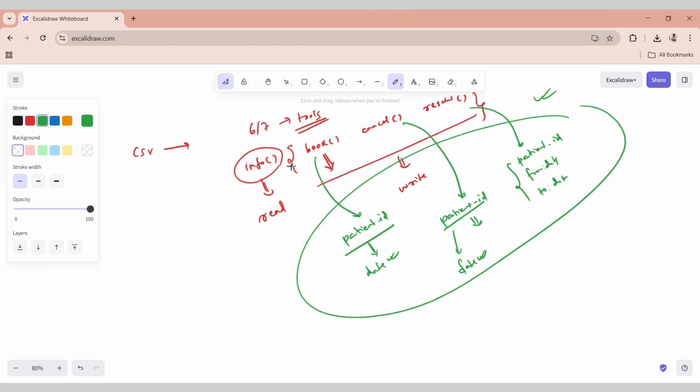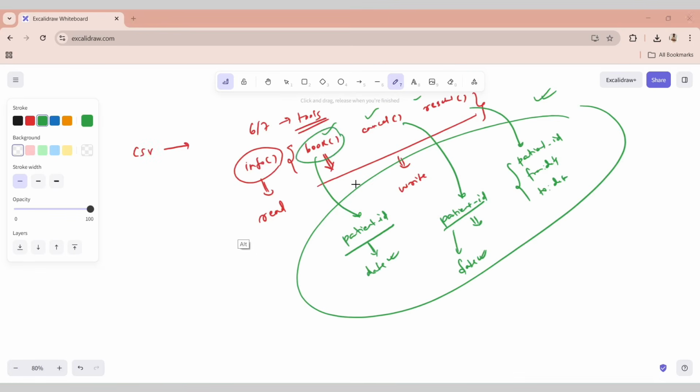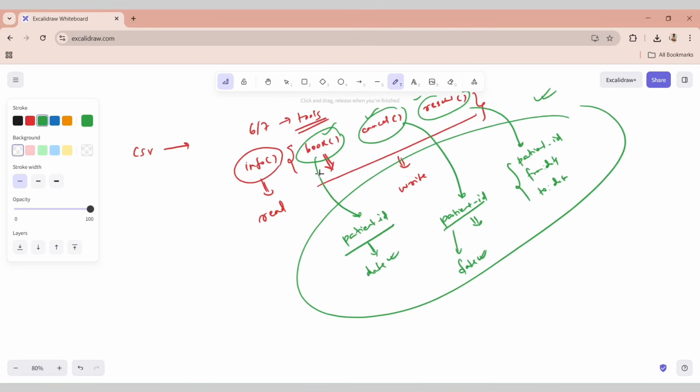So whenever we will be calling these operations, we will actually be editing this Excel sheet on the go. For example, we are trying to book, we will edit it. We are trying to cancel or reschedule, we'll edit it. So make sure when you are running this project, your CSV file is not opened, else the write operation will fail. Now, how can we take this project to the next level? It's very simple.